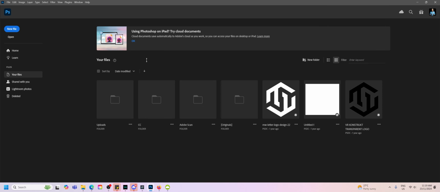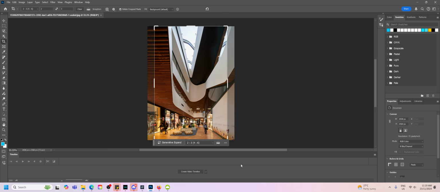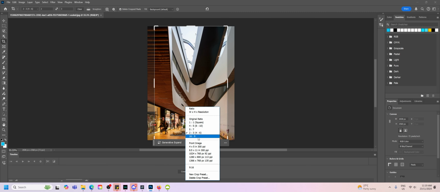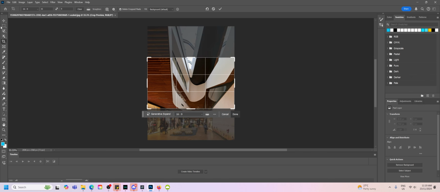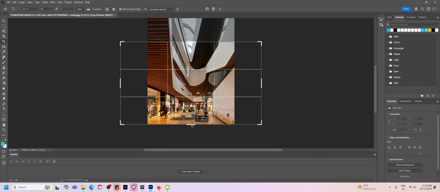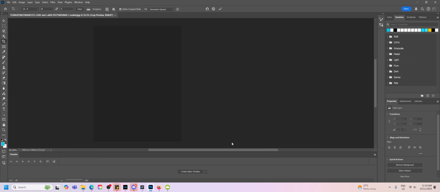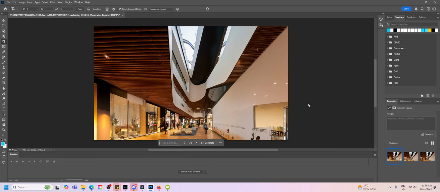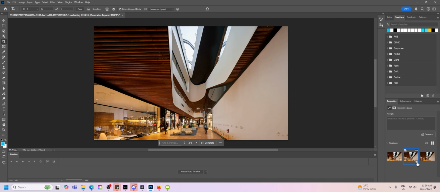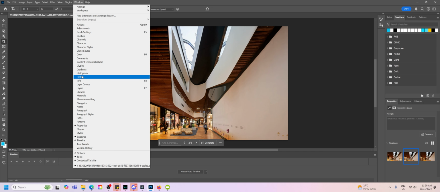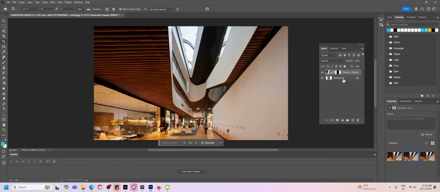First, I'm going to drag my image to Photoshop. I'm going to change the aspect ratio to 16:9 using the Generative Expand. I'm going to select the second of the three, and then I'm going to flatten the image.